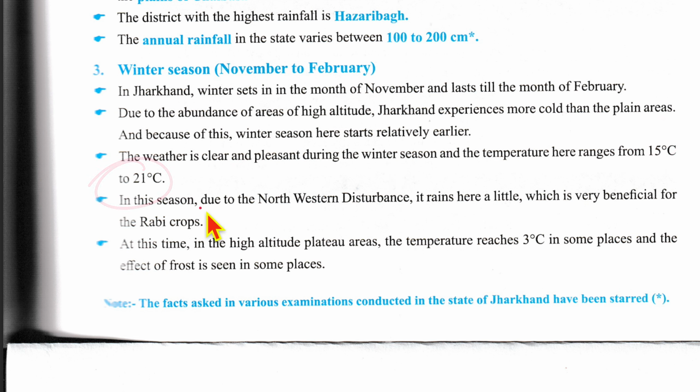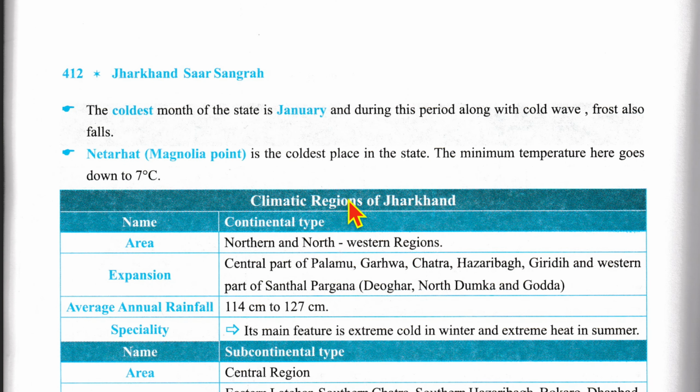degrees Celsius. In this season, due to the northwestern disturbance, it rains here a little, which is very beneficial for the Rabi crop. At this time, in the high altitude plateau areas, the temperature reaches 3 degrees Celsius in some places, and the effect of frost is seen in some places. Now, the coldest month of the state is January, and during this period, along with cold wave, frost also falls. Netarhat, which is the Mongolia point, is the coldest place in the state. The minimum temperature here goes down to 7 degrees Celsius.